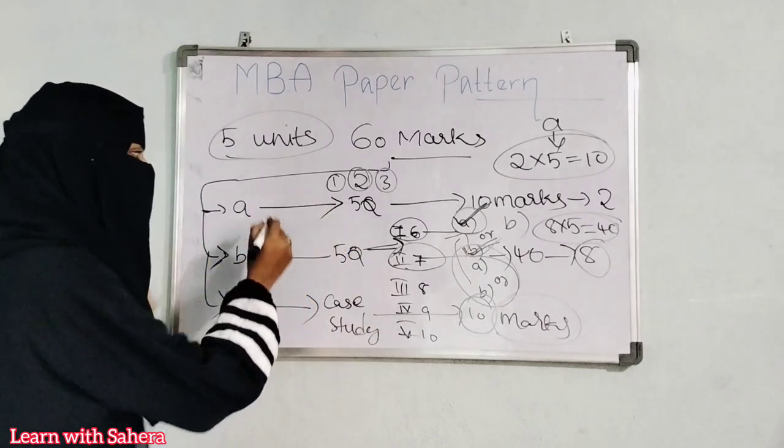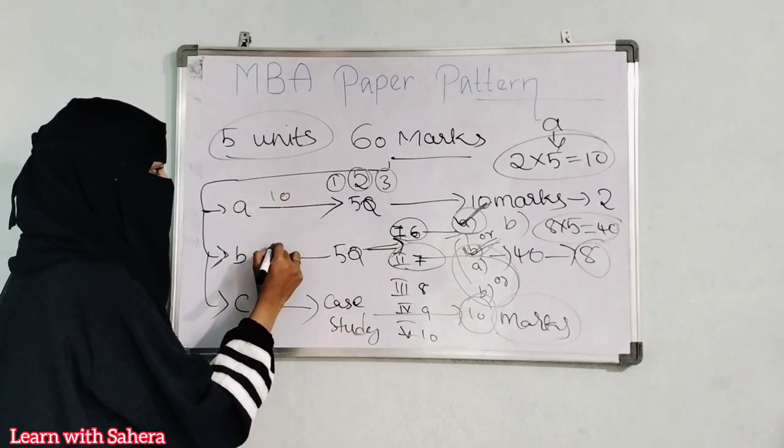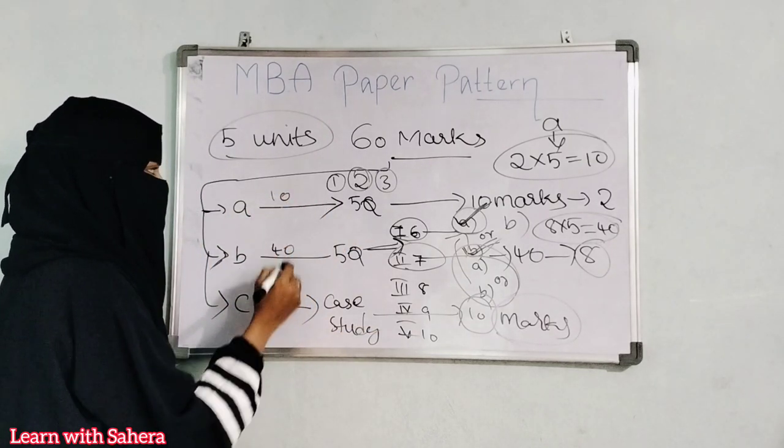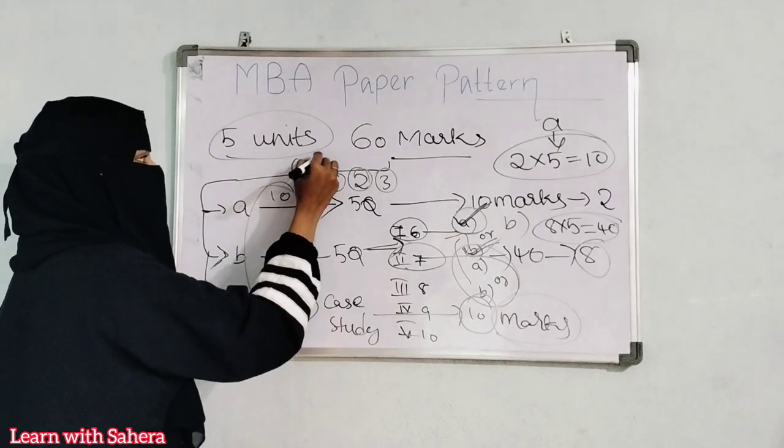Any case study will be given, you have to analyze it and write it. So here part A will consist of 10 marks, part B will consist of 40 marks, and part C will consist of 10 marks. On the whole, your paper will be for 60 marks.